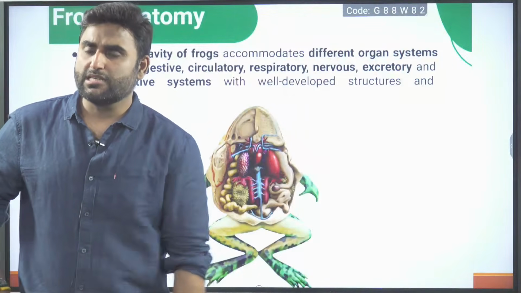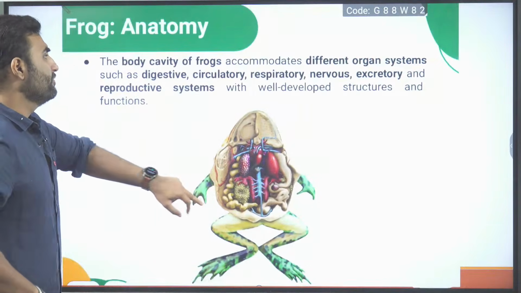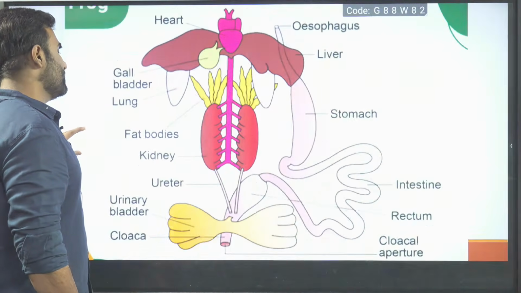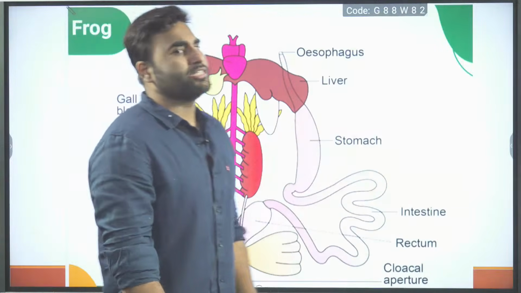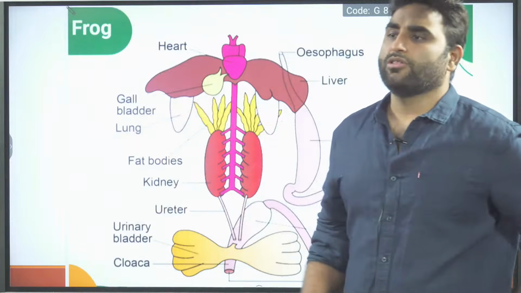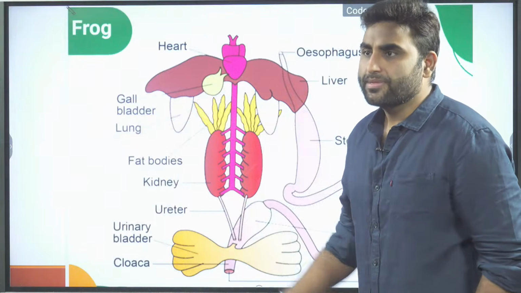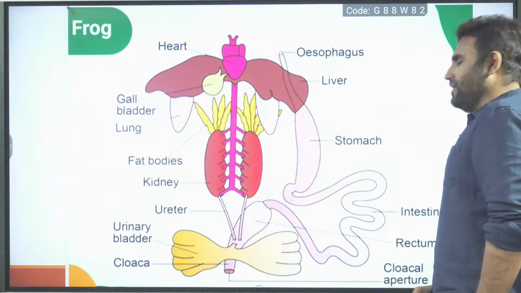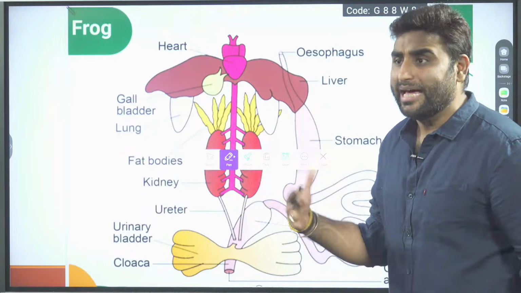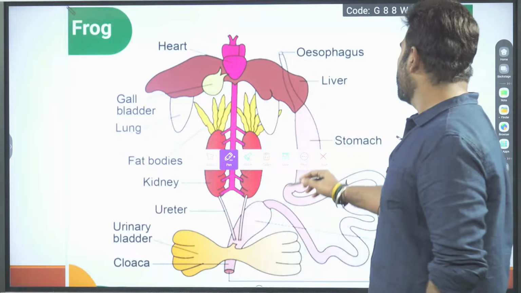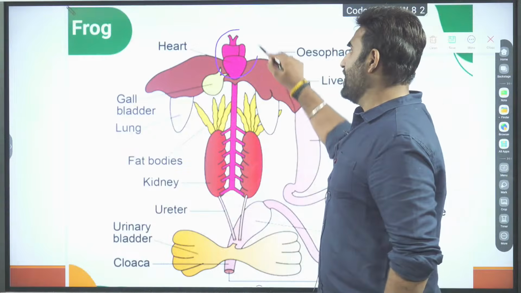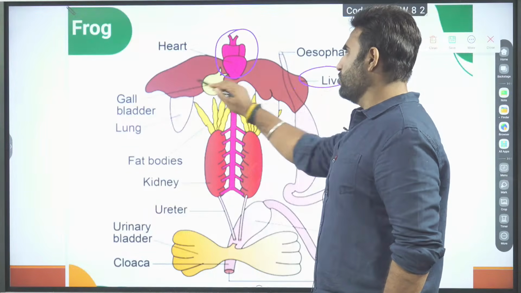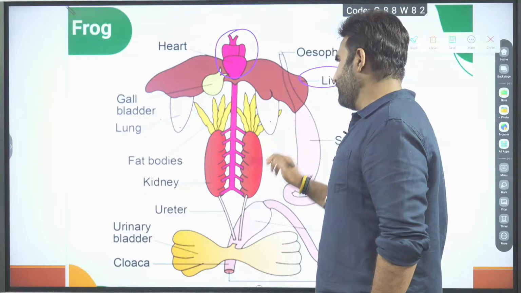And the first system we are going to study is the digestive system. Before the digestive system, there is a diagram given in the NCERT. So quickly see the diagram. A labeling based question or some diagram based question they might ask you. There is a 3-chambered heart here. They have shown the liver, dark brown color liver. We have the gallbladder, a pair of lungs.